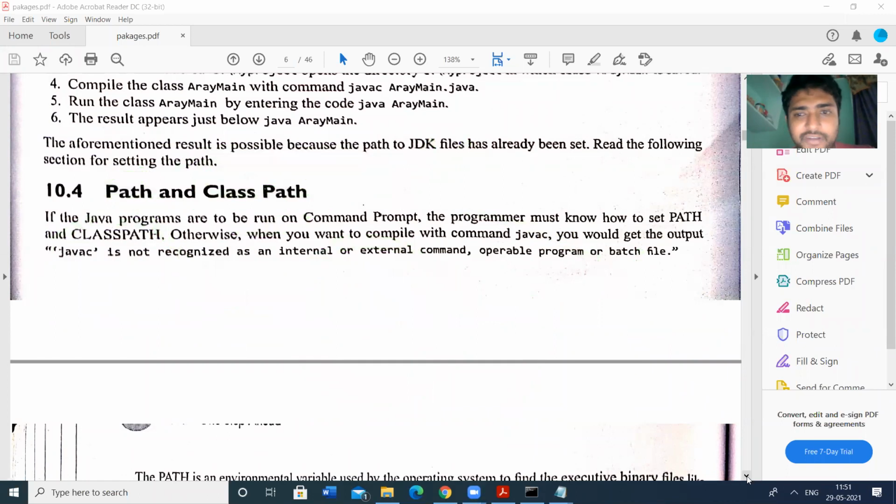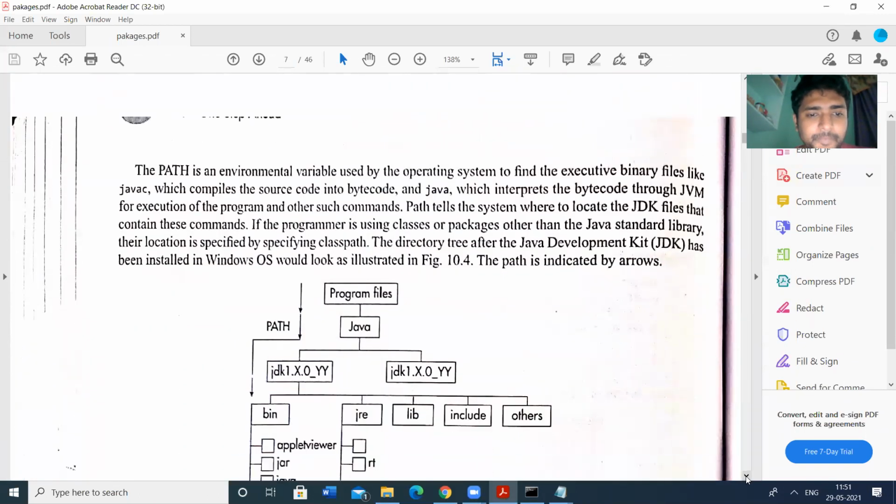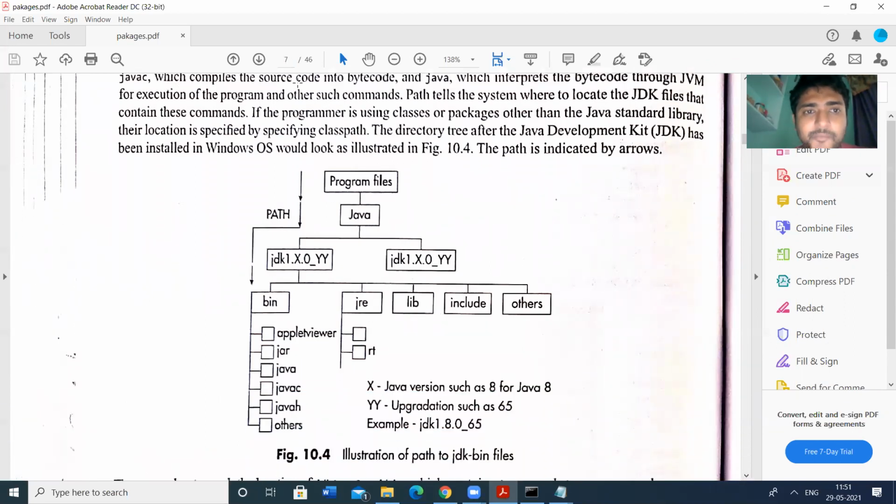So if you have any doubts in that, you can refer to those videos also. So let us check the path here. Let us have this diagram. So C drive, C colon double slash. In the C drive, we have the program files. Under this, we have the Java folder. In that, we have so many versions of Java.